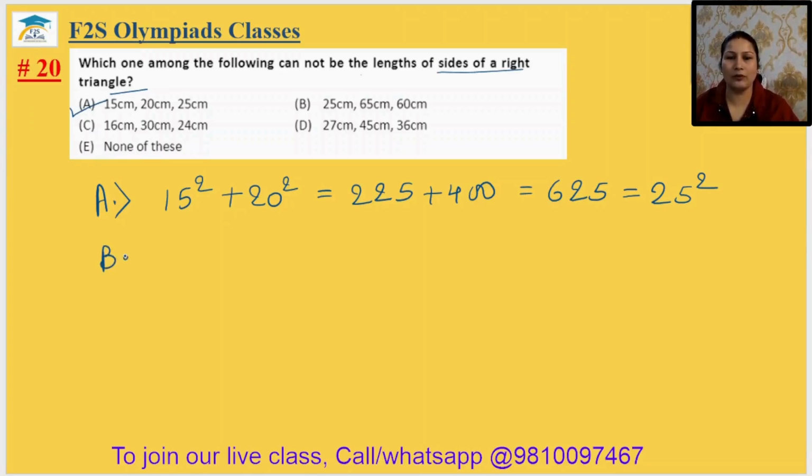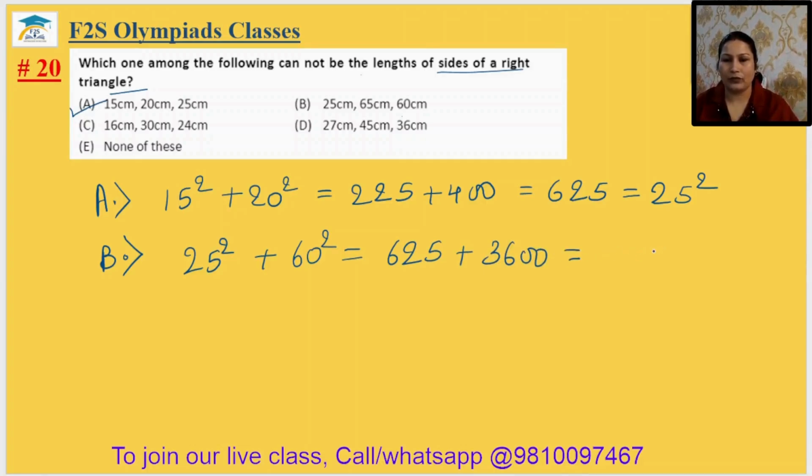Come to the option B, 25 square plus 60 square, the smaller two sides we will take. So 625 plus 3600 is equal to 4225. It is the square of 65. You can check. So if it is a square, it means we can say these are also the sides of a right angle triangle.